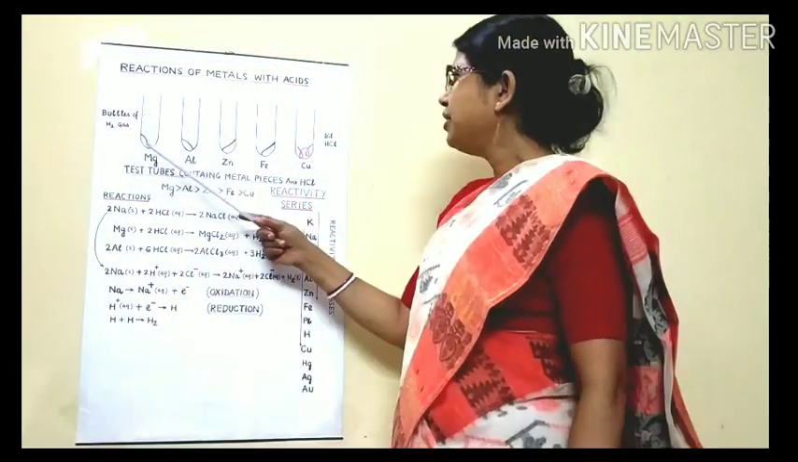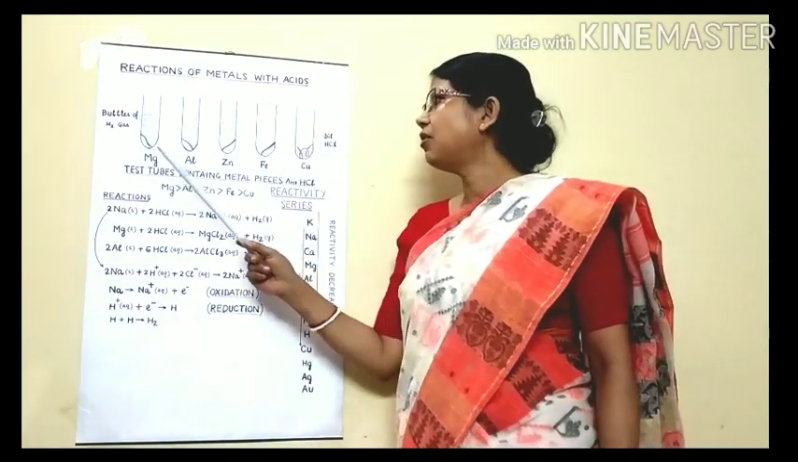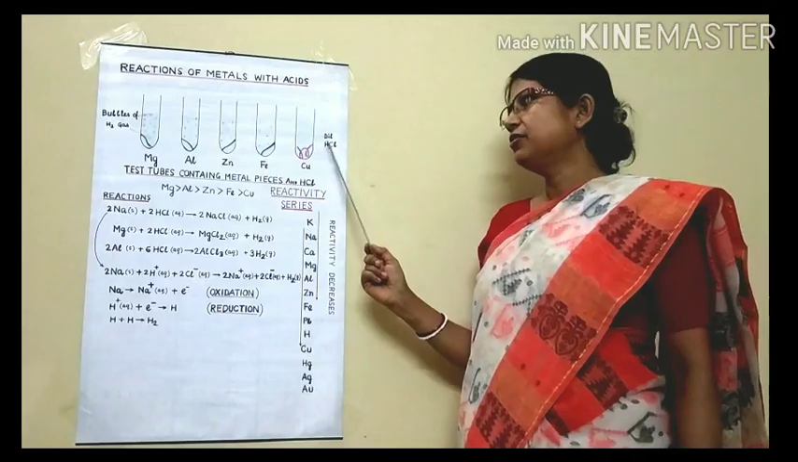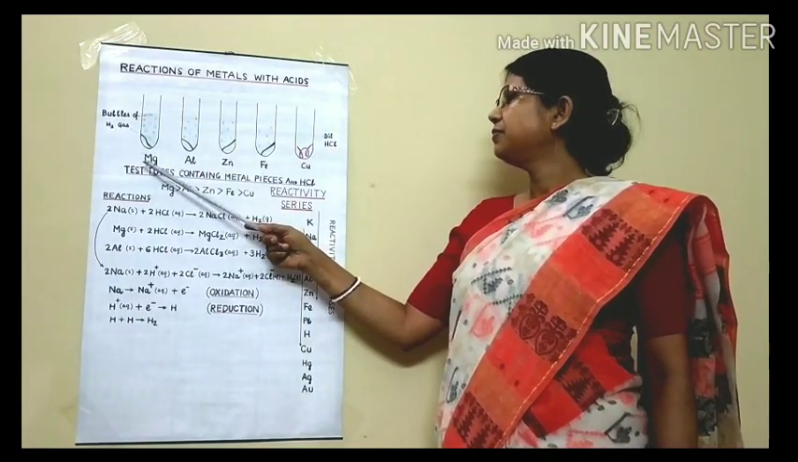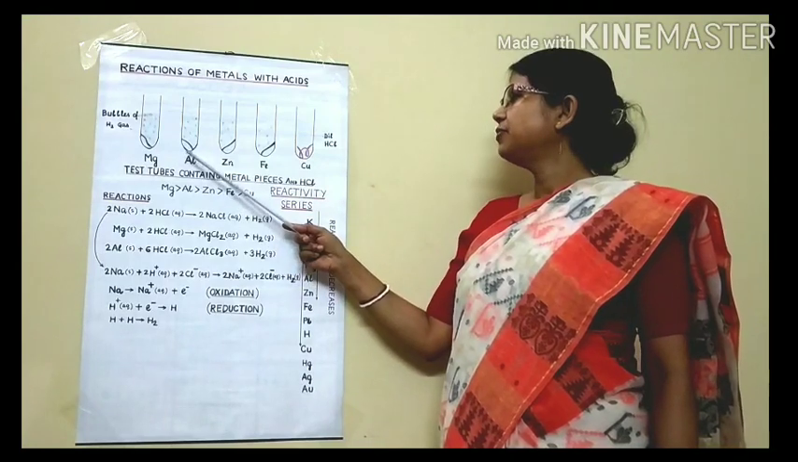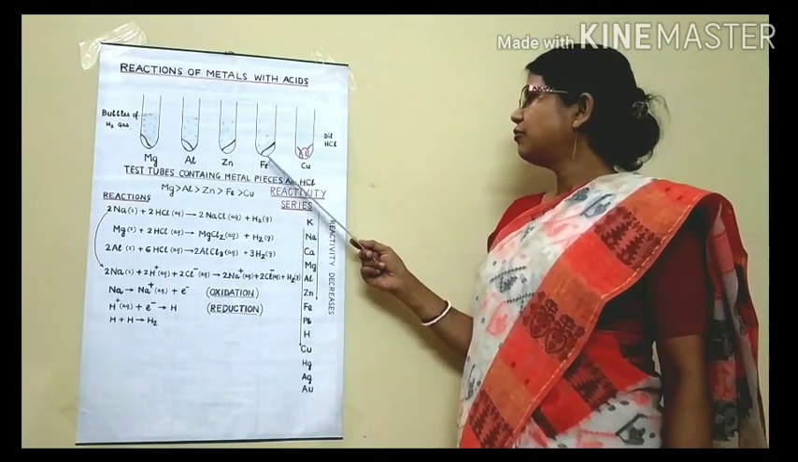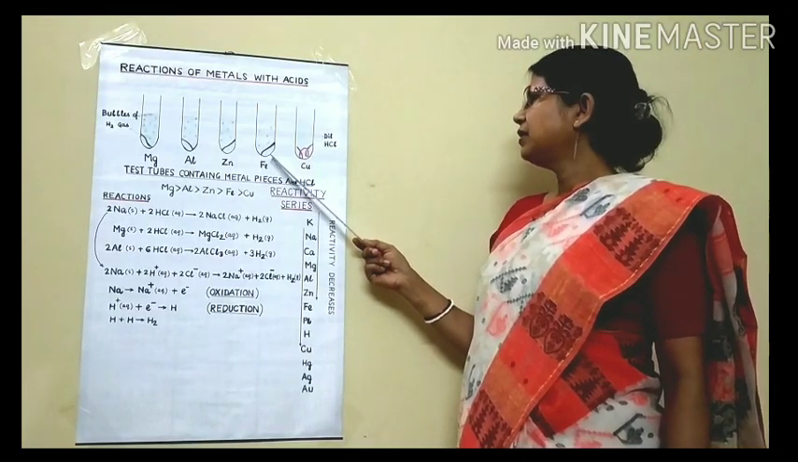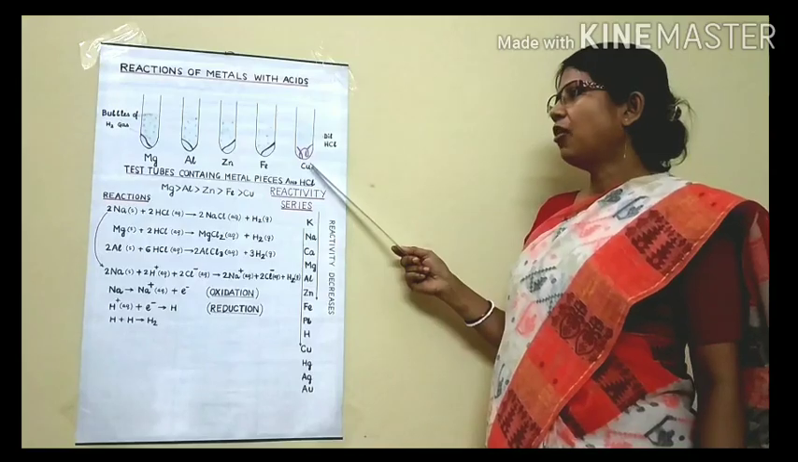See here, we have taken 5 test tubes with 10 milliliter of dilute hydrochloric acid. In the first test tube we have taken a piece of magnesium. Second test tube, a piece of aluminium. Third test tube, a piece of zinc. Fourth test tube, a piece of iron. And last we have taken a piece of copper.